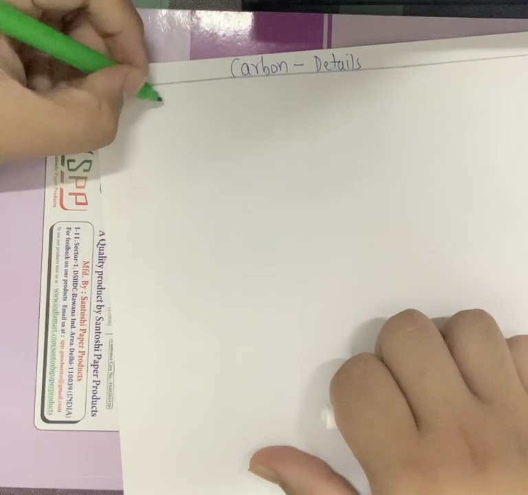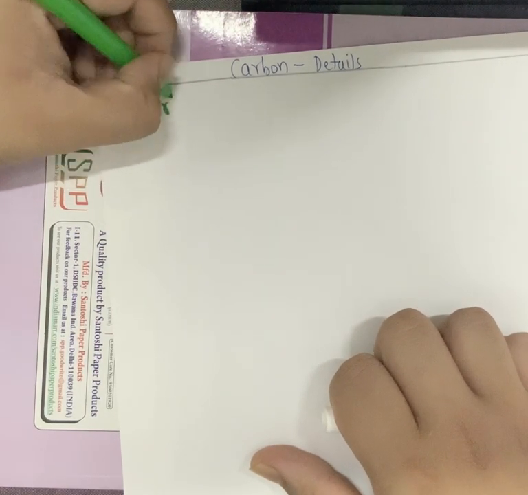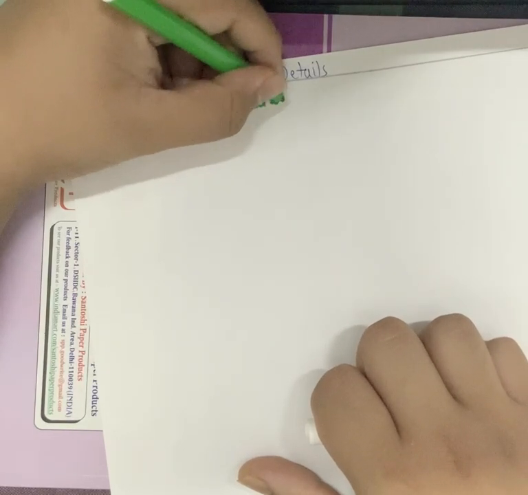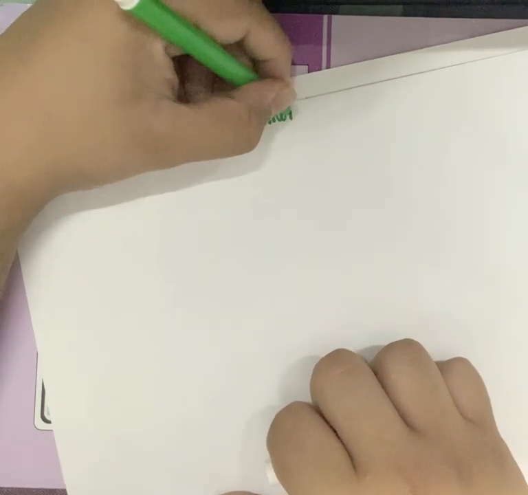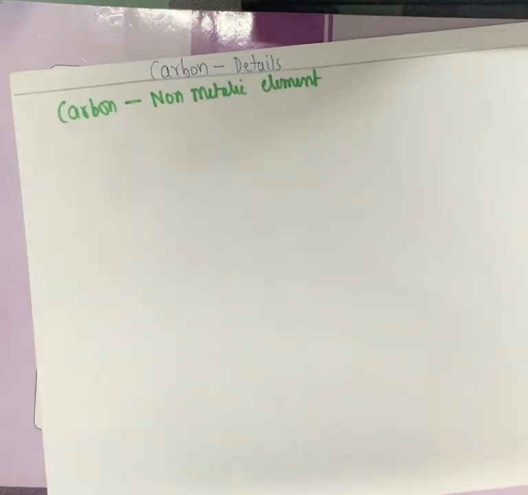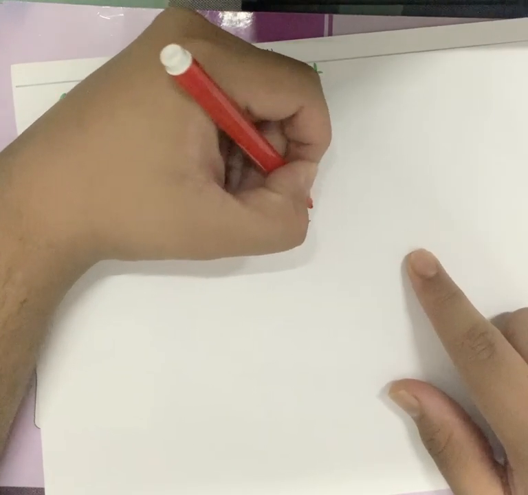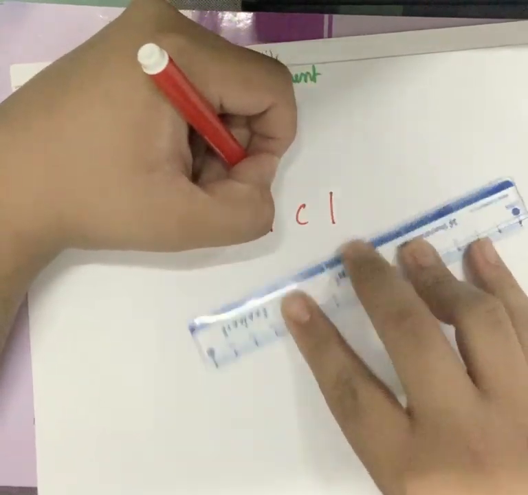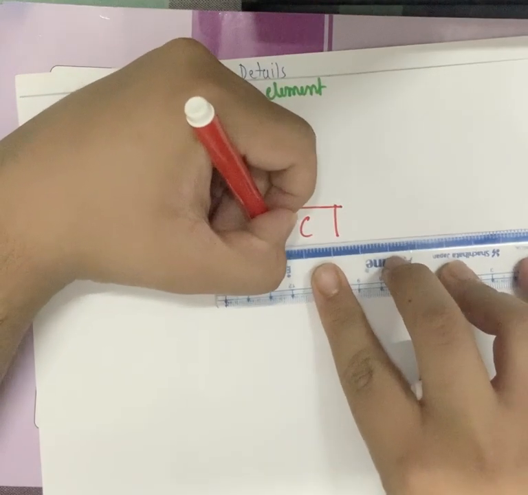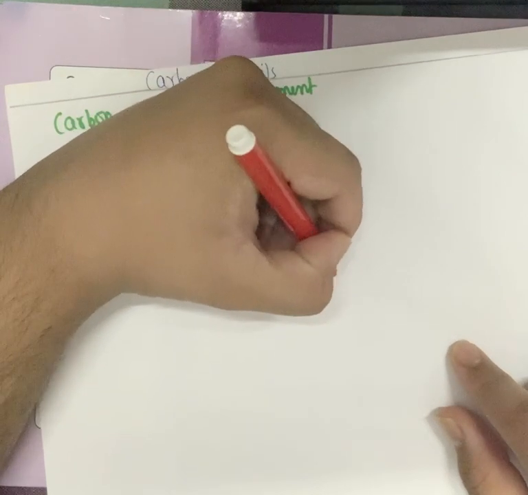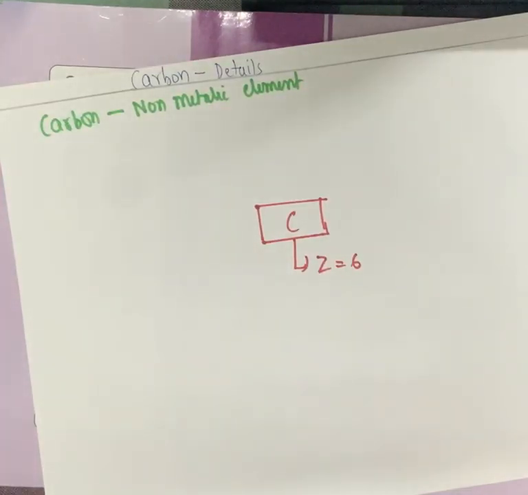So carbon is a non-metallic element. Just wait a second, I'll be doing it here so it will be better in the center. Okay, we take up carbon. Carbon has the atomic symbol C, it is denoted by C, and it has the atomic number 6. Atomic number is denoted by Z, so Z for carbon is 6.